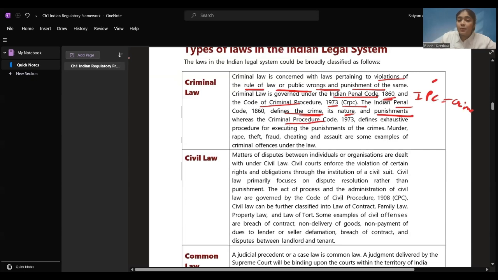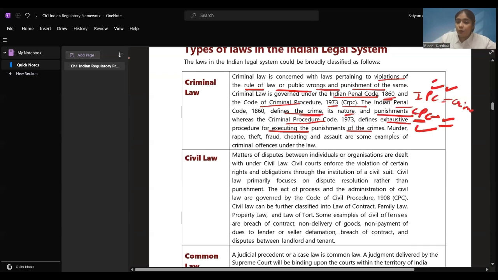Whereas the Criminal Procedure Code defines the exhaustive procedure for executing the punishment of the crime. Suppose there's a crime of murder. The definition of murder will be given in IPC. Punishment for murder: if the murder has been done by a person, he should be given 5 years of jail. That is mentioned in IPC. How this jail has to be executed is given in CPC. In which jail this person is to be sent, what are the procedures of sending them to the jail, how this case is to be presented, all these things are given under CPC.